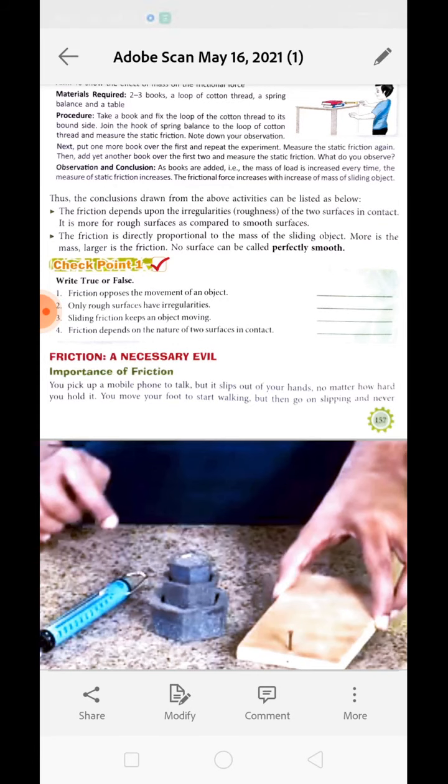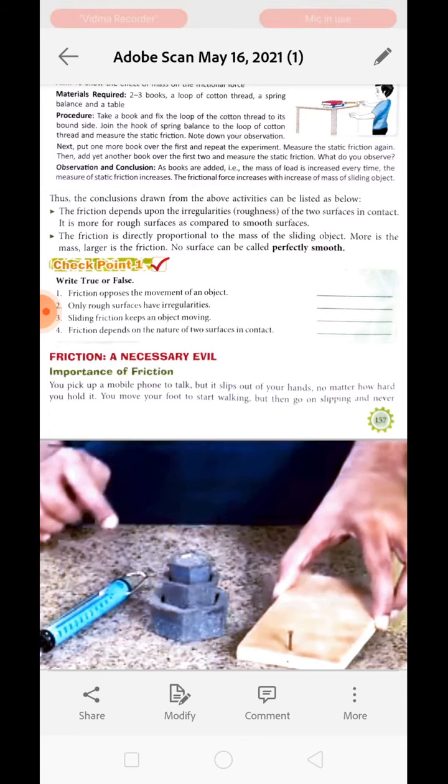So if there is no friction between the foot and the surface, then it will be very difficult to walk. We will slip and we will never stop if there is no friction. If a person slips on a frictionless surface, then he will continue to slide. Understand? It will be very difficult even to hold the door, even to open it.